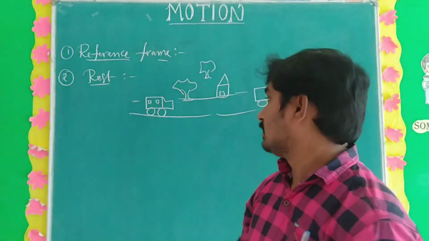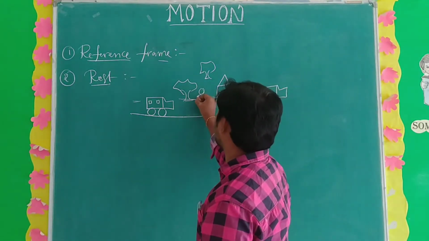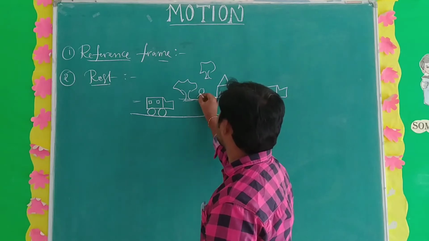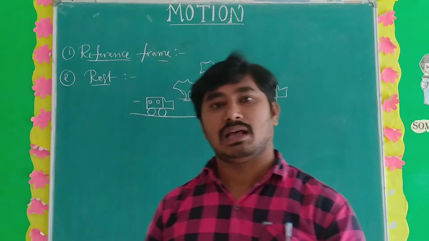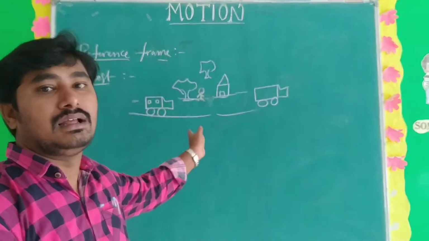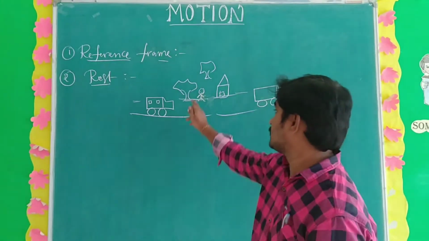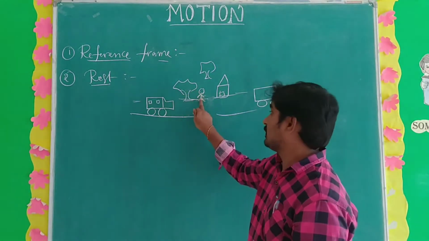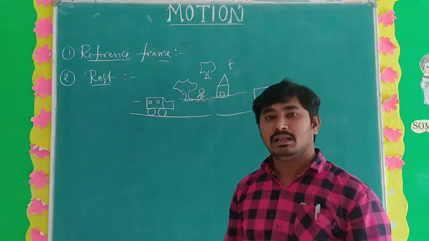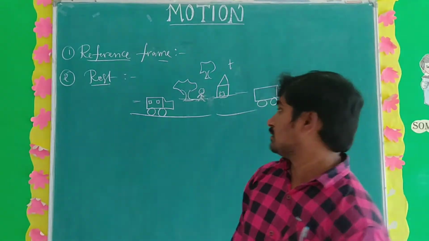What is meant by rest? The position of the object does not change. For example, here a person is waiting for a bus. The person was in the same position 5 seconds ago and now also. That means the position of the object does not change with respect to the reference frame and time. That is nothing but rest. Then what is meant by motion?